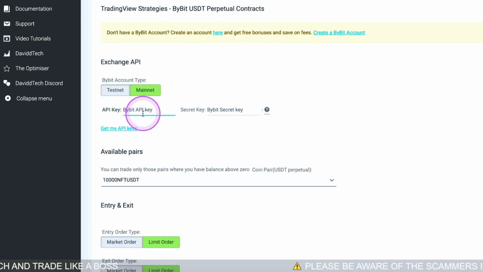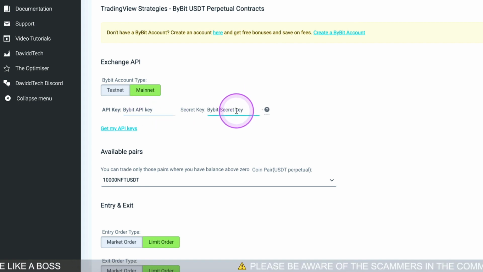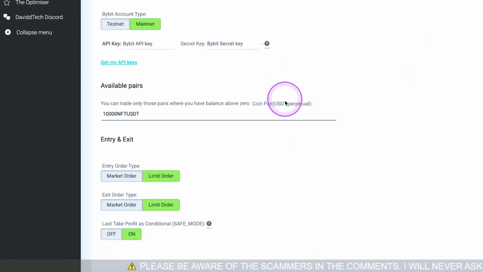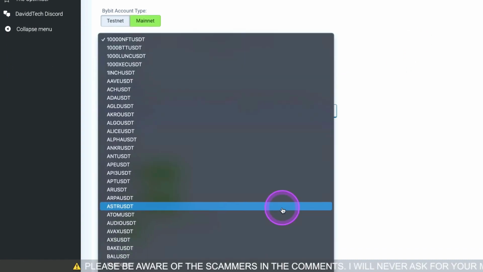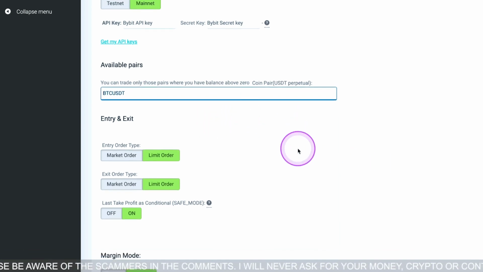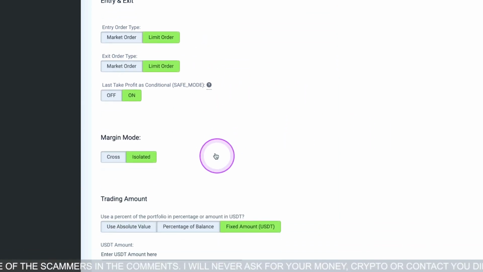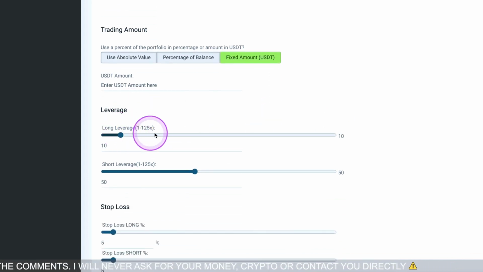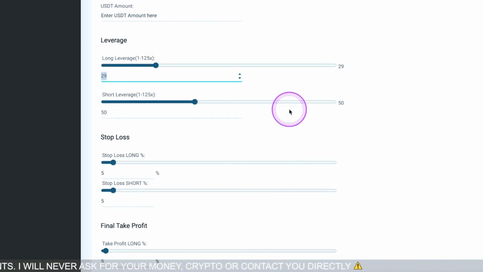We're going to go get our APIs from Bybit. I won't go through that. There are plenty of videos on the website on how to do that. I'm going to choose BTC USDT because I'm going to be trading Bitcoin here. So BTC USDT, and I'm going to leave everything else on as it is. You can choose your leverage. I'm not going to be doing that today because I'm just going to go through this as quick as possible.